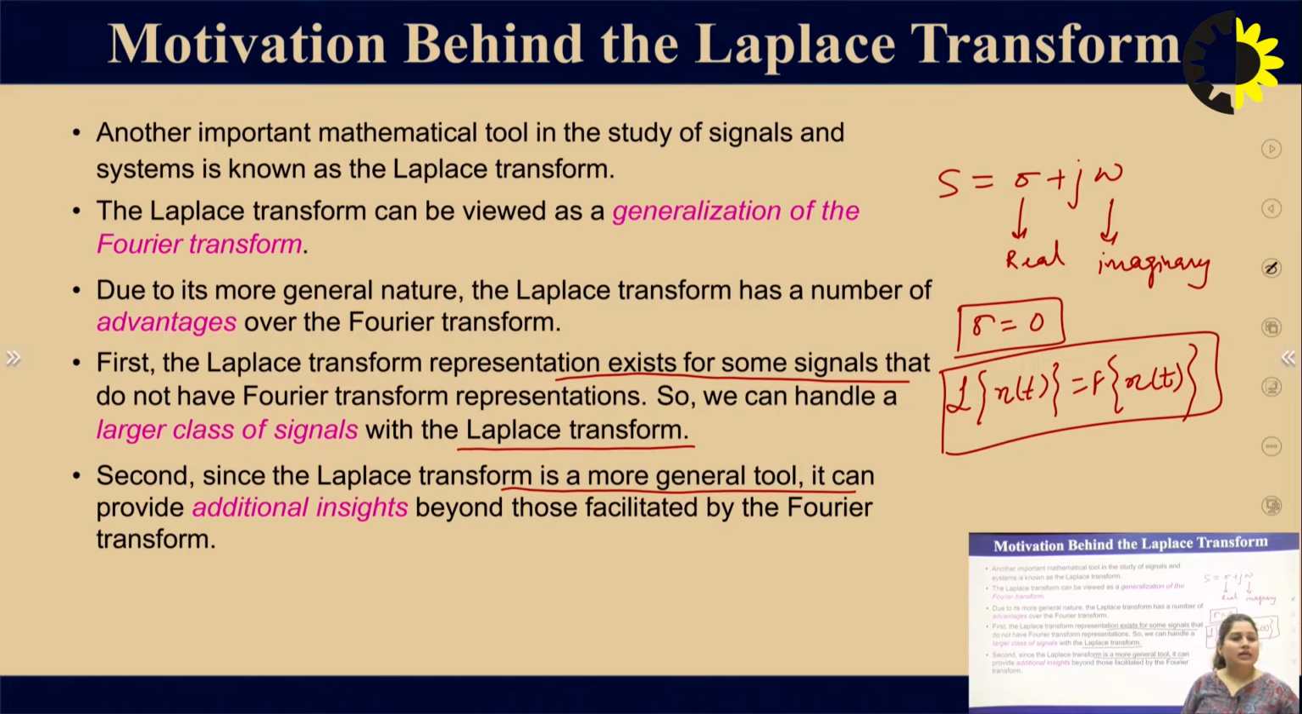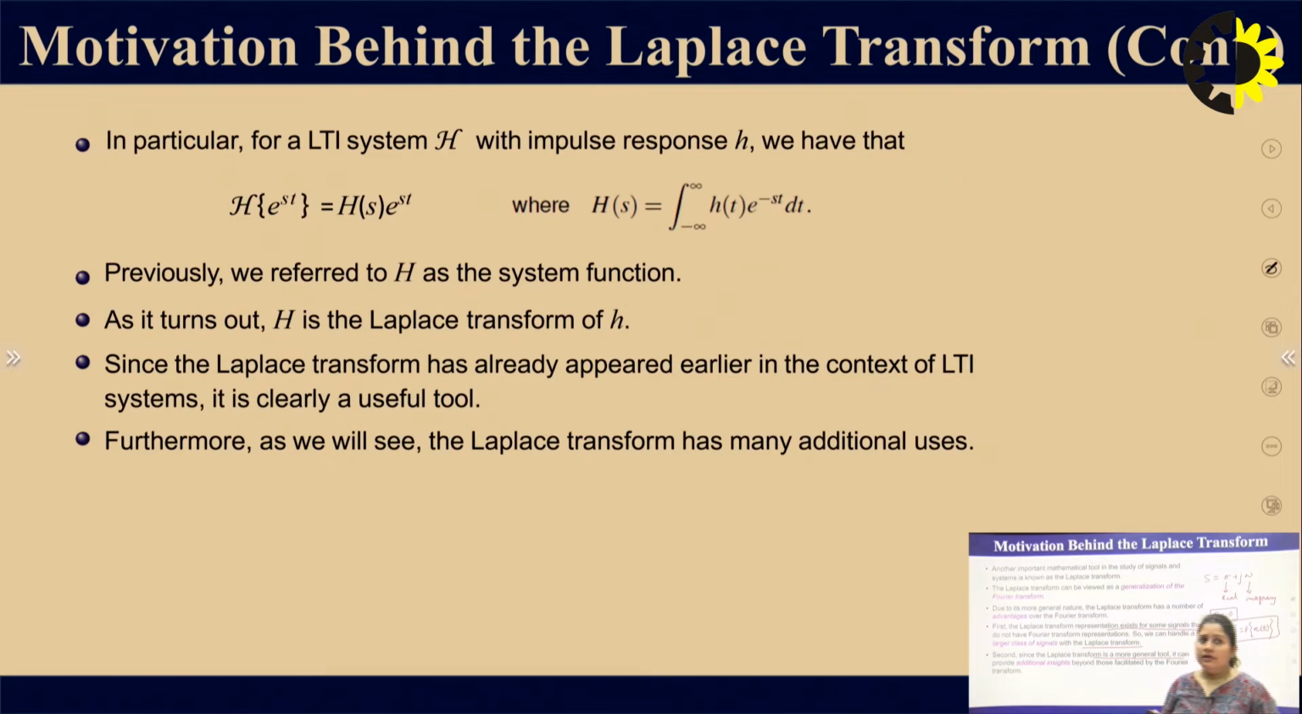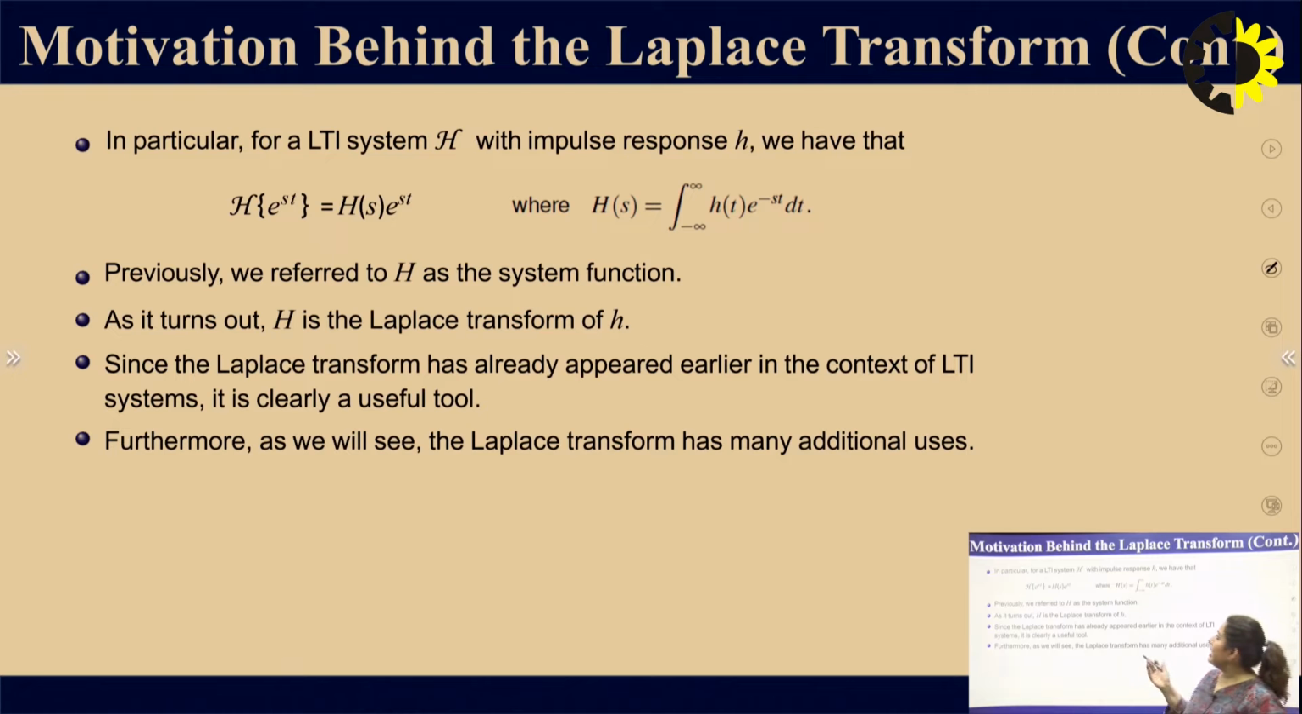We know there is a large variety of signals, and we convert those time domain signals into the Fourier domain, or the Laplace transform domain, or the frequency domain, and we will see how the region of convergence is defined for these kinds of signals. So, what is the motivation behind the Laplace transform?